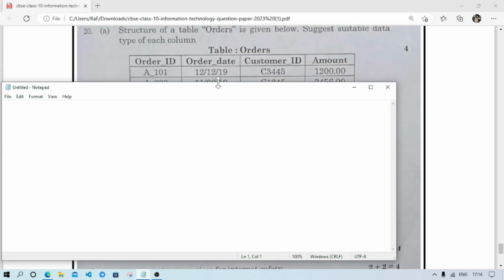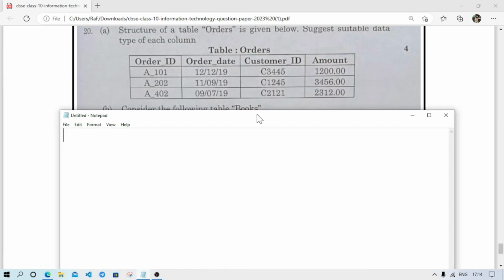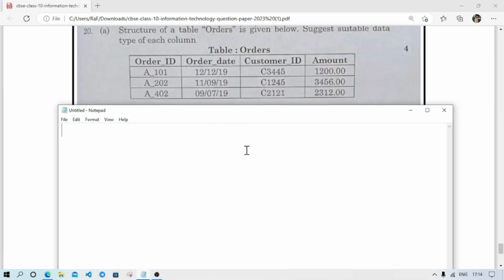So our table name is orders, okay, and we have to select our data types. So we are going to write create table orders, then open the bracket, and we'll go to the next line. Now order_ID, we'll select the data type as character, and we'll give size 5, as there are 5 characters, and we'll set it as primary key.